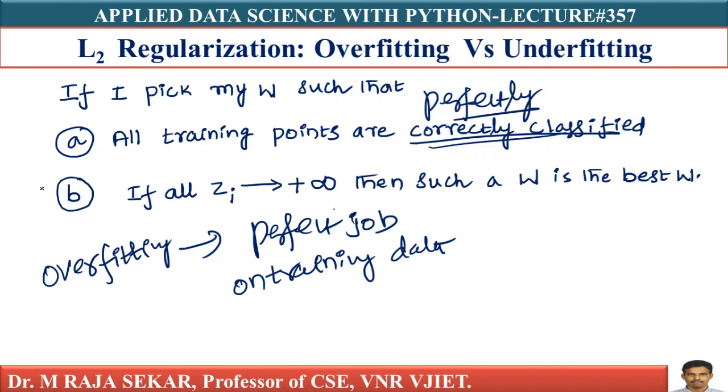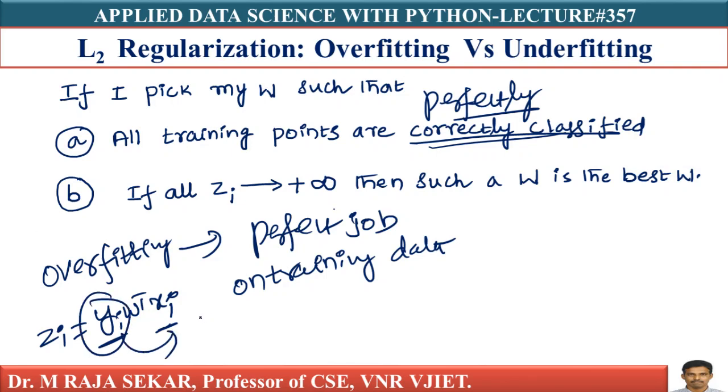But to get Zi goes to infinity, your W goes to plus infinity or minus infinity, because Zi equals Yi into W transpose Xi. This Yi and Xi are fixed. If Zi goes to plus infinity, each value of W either has to go to plus infinity or minus infinity based on the sign of Yi.